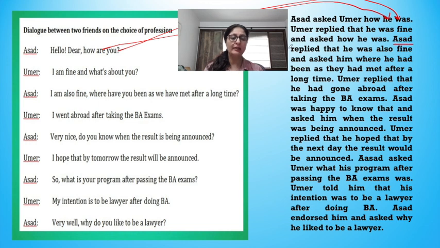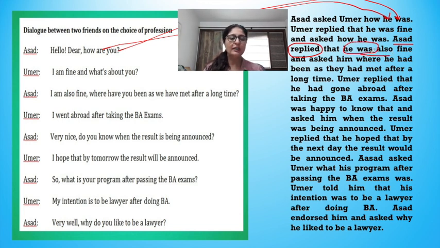So Asad replied. Now these words like replied, screamed, cried, exclaimed, they are all called reporting verbs, and they are used in reported speech depending upon what is the intention of the speaker. So here Asad is answering Umair's question. So instead of just using said, we use the word replied, which is a reporting verb. But if you use said also, then also it's perfectly fine. Said is acceptable everywhere.